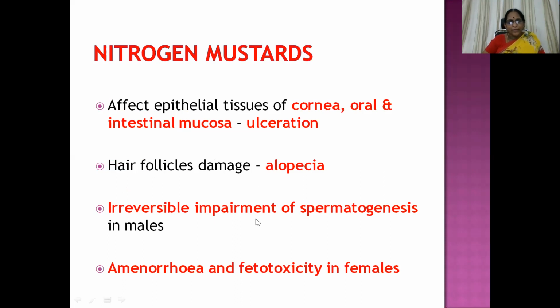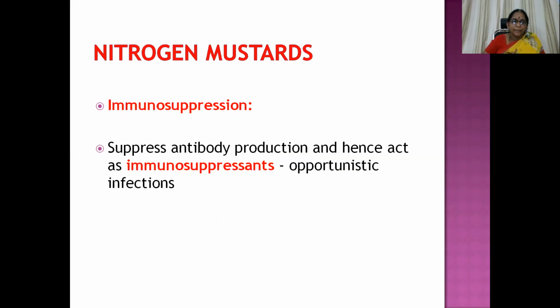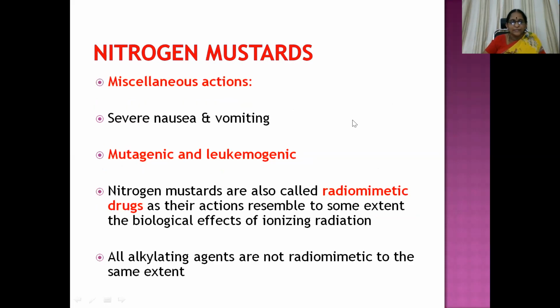Then irreversible impairment of spermatogenesis in males, and amenorrhea and teratogenicity in females, is also one of the results with these nitrogen mustards. Immunosuppression: they suppress antibody production and hence act as immunosuppressants, which is the main cause for the enhancement of opportunistic infections in the patients. Then miscellaneous actions like severe nausea and vomiting; they are mutagenic and leukemogenic, so that's why not that often advisable.